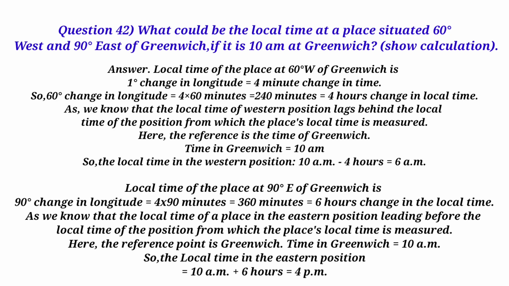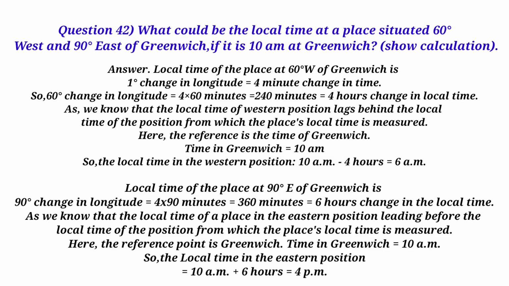As we know that the local time of western position lags behind the local time of the position from which the place's local time is measured. Here, the reference is the time of Greenwich. Time in Greenwich equals 10 am. So, the local time in the western position equals 10 am minus 4 hours equals 6 am.